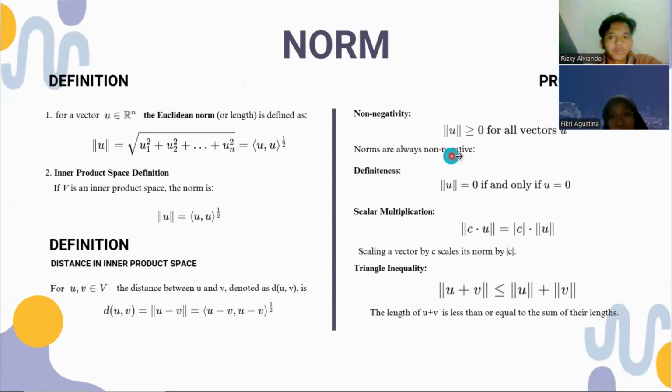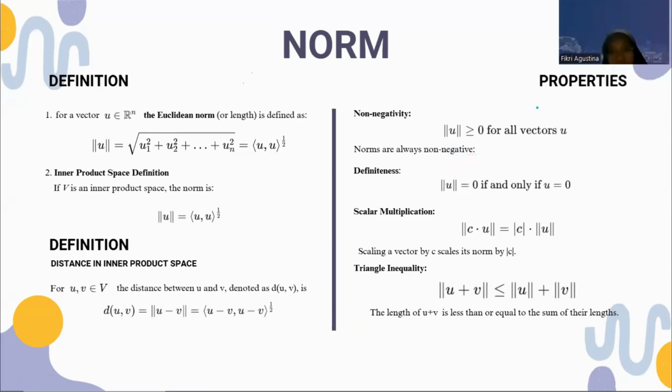The norm of u is greater than or equal to 0 for all vectors u. Norms are always non-negative. Definiteness: the norm of u equals 0 if and only if u equals 0.